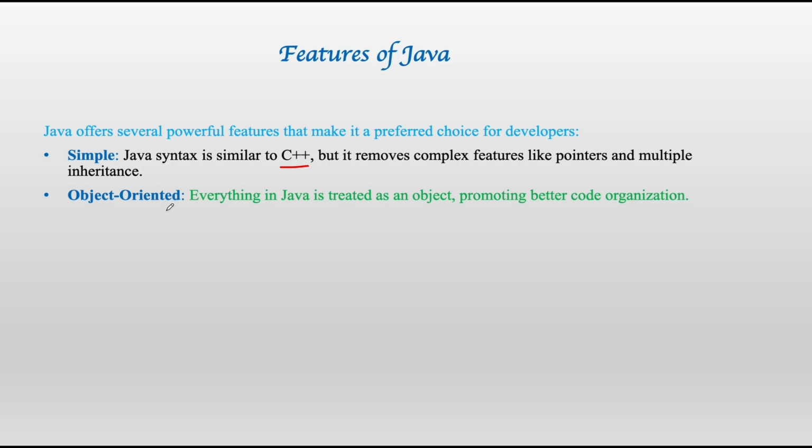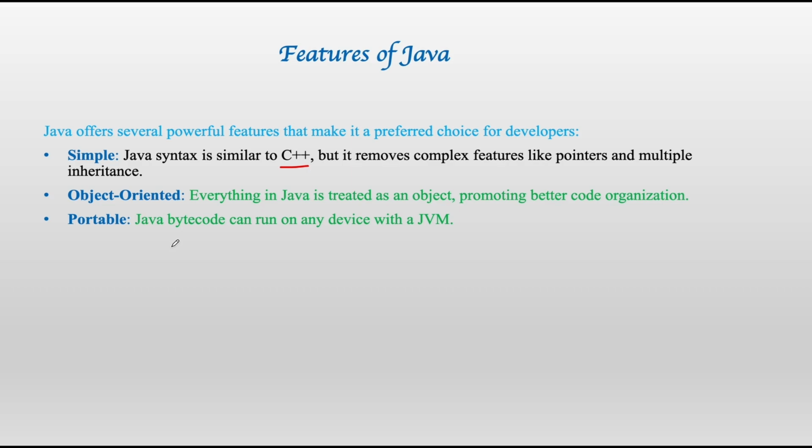Now, what are these classes and what are these objects? What are you teaching us, brother? There may be a question. Classes are the blueprint, and an object is the physical entity of that blueprint. If you want to learn it in detail, as I have told you, you have to subscribe and follow us for next lectures. Portable: Java bytecode can run on any device with a JVM.